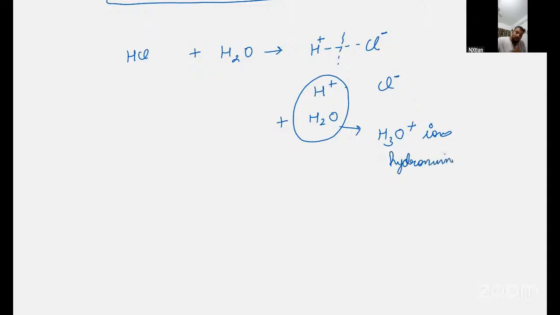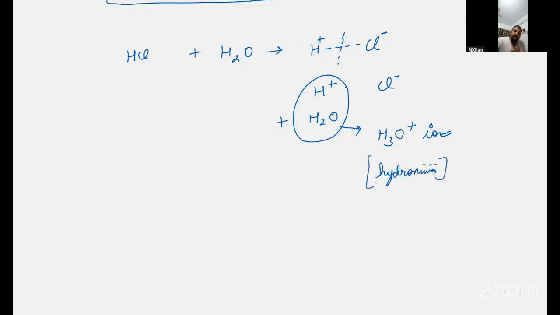Can you explain why they break the bond again? See, this is ionic bonding. We are going to learn this in the third chapter: when an ionic compound dissolves in water, it breaks into cations and anions.